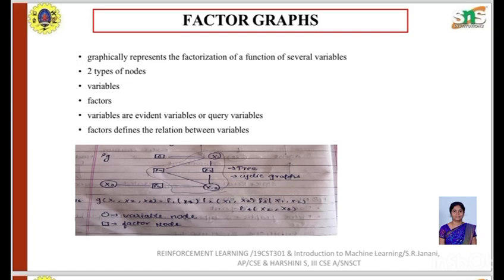The ones inside the circle are known as the variables. These can be written as g(x1, x2, x3), which is the function defined, equal to the product of the factor nodes, and the corresponding neighboring factors or variables can also be included and written. So this is all about factor graphs.